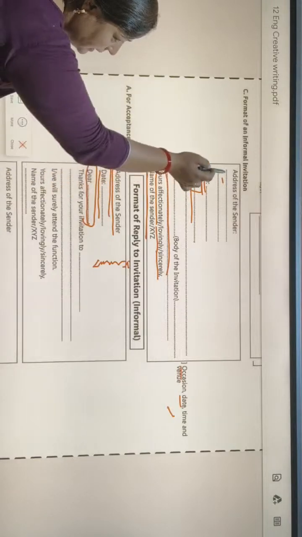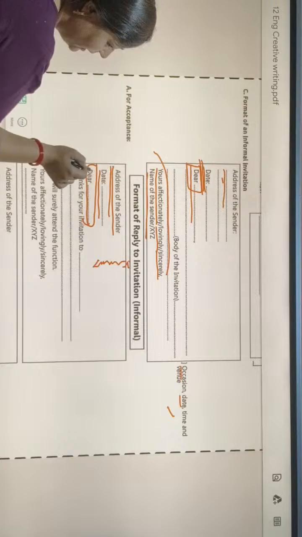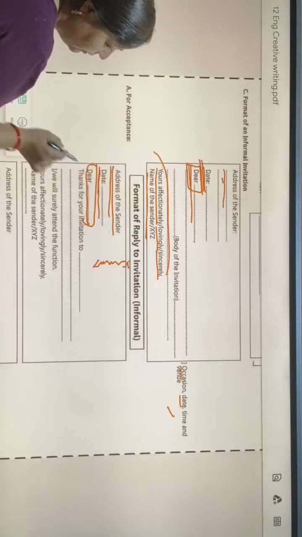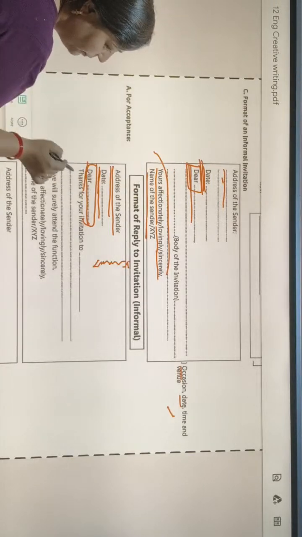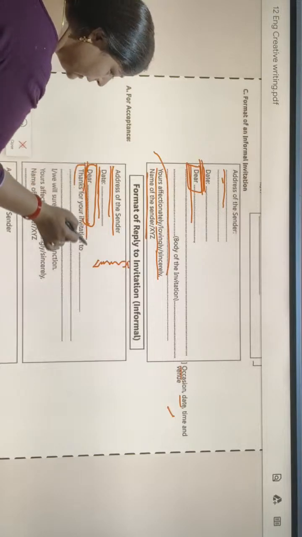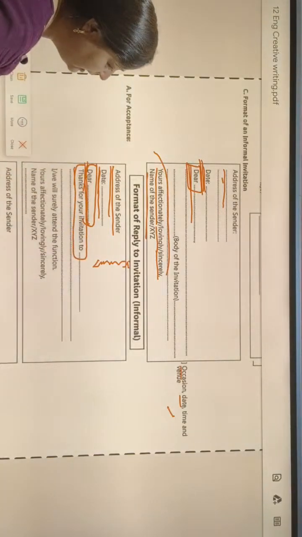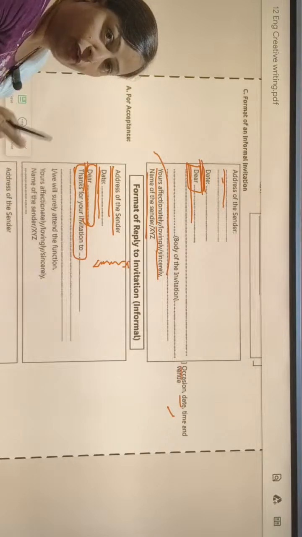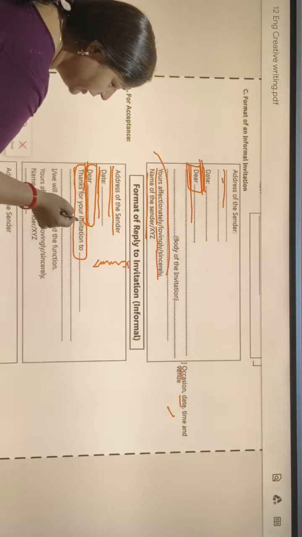There will be an address, here also address, here also date, and here dear, we will address him dear. Then there is only one thing which will be different: first of all we have to say thanks. Thanks for your invitation.